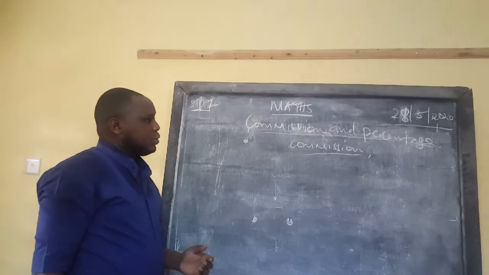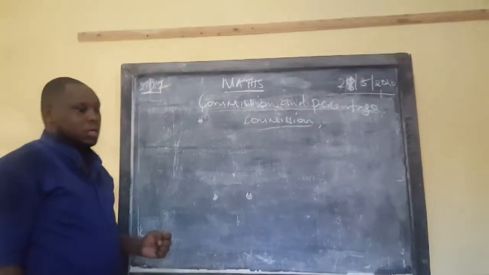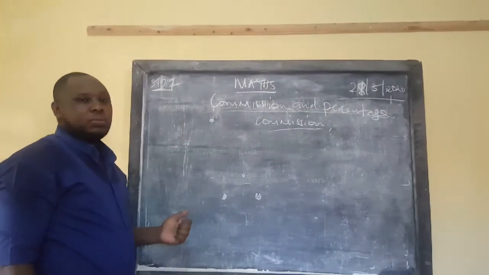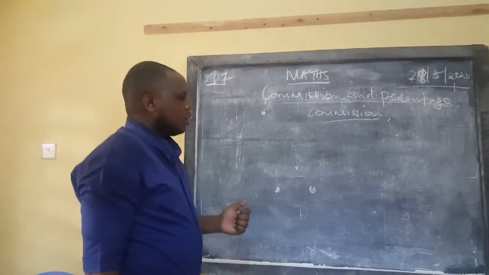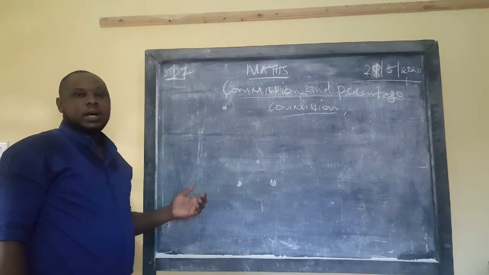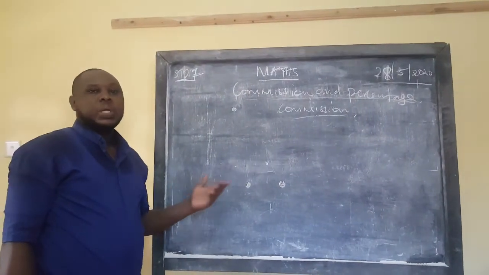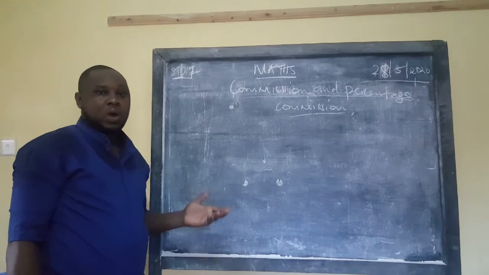And as I promised you yesterday, today we are going to discuss commission and percentage commission. We are going to understand what commission is first. Just to give you a brief explanation, commission is the amount of money that you are given because of doing some advertisement of some work.